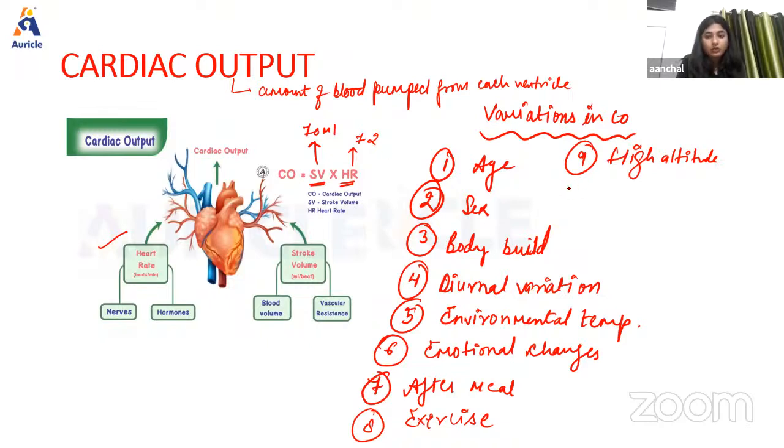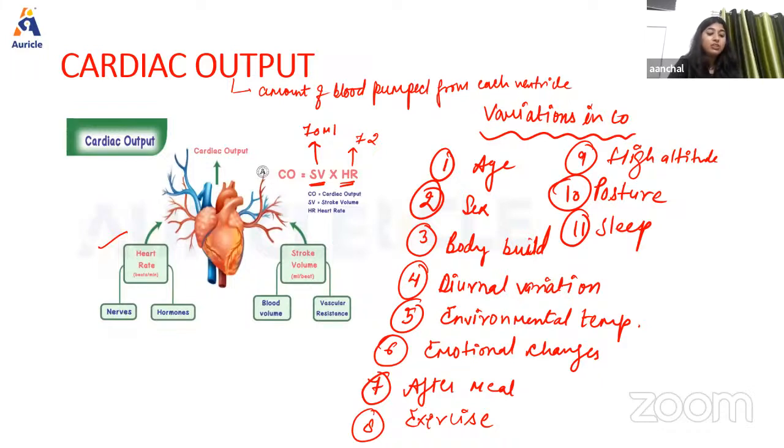Now another thing: whenever there is a change in posture, while changing from the supine to the upright position, the cardiac output decreases. And lastly we have sleep. Cardiac output is slightly decreased, or usually it is unaltered, during sleep. So cardiac output may decrease, or it may remain unchanged during sleep. So these are all the variations that we notice in cardiac output.